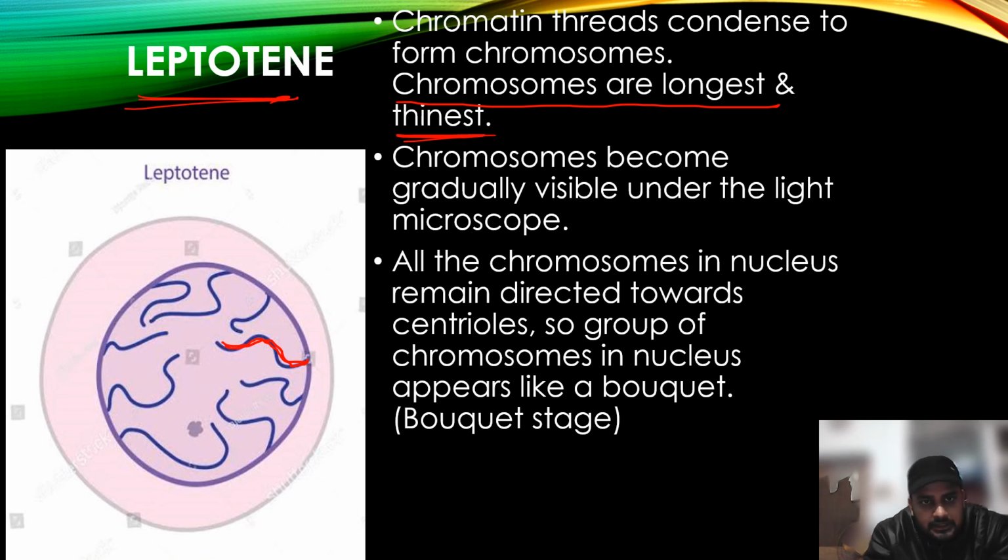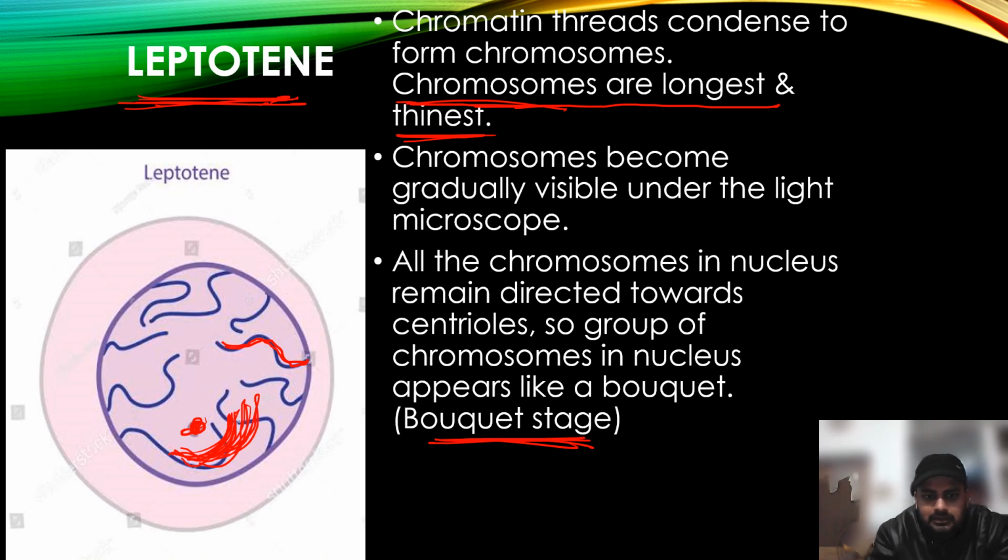During the last part of the leptotene stage, what happens? Chromatin starts condensing, and chromosome-like structures start appearing, and the chromosomes form a bouquet-like arrangement towards the centriole. Suppose this is the centriole, so it forms a bouquet-like arrangement like this towards the centriole. This is the only important thing to note from leptotene.